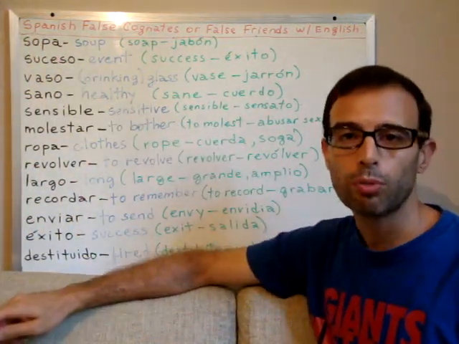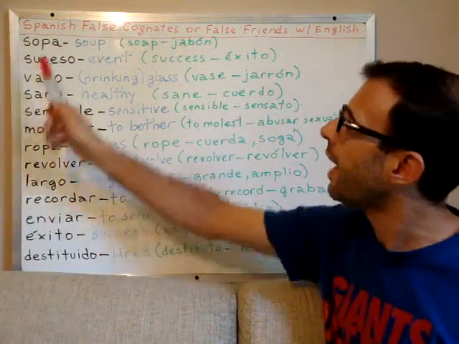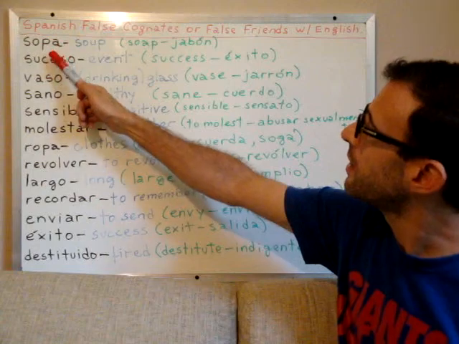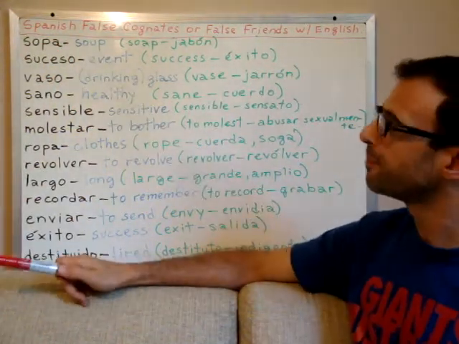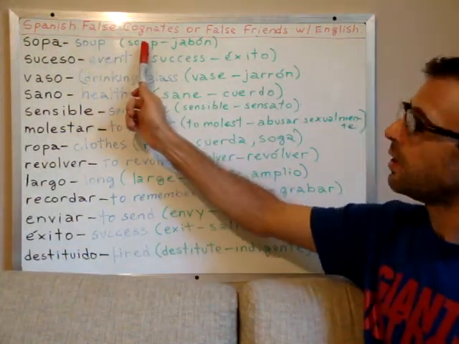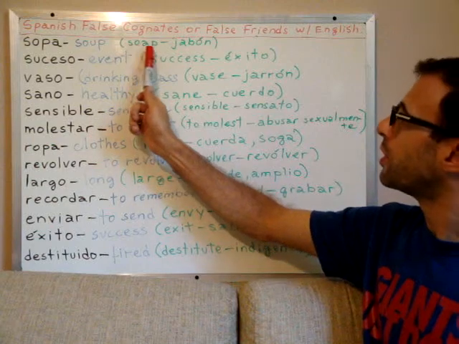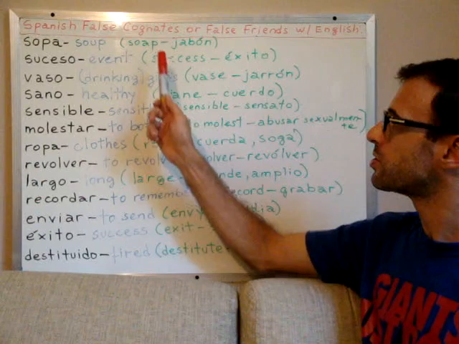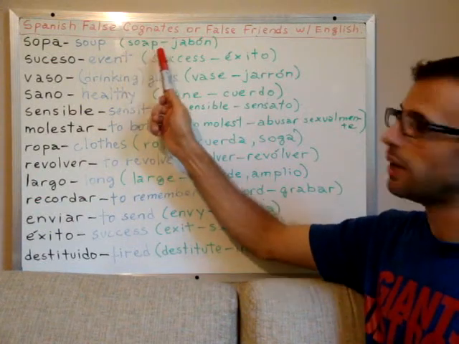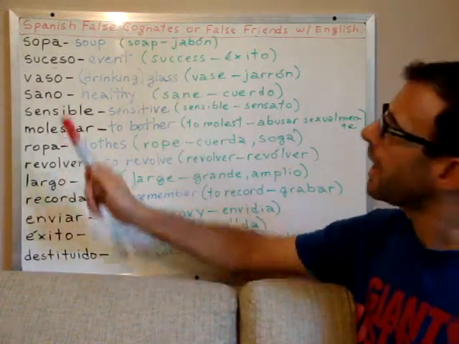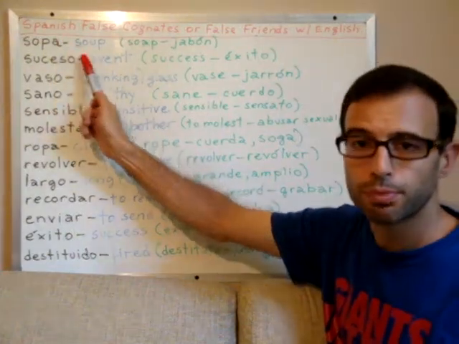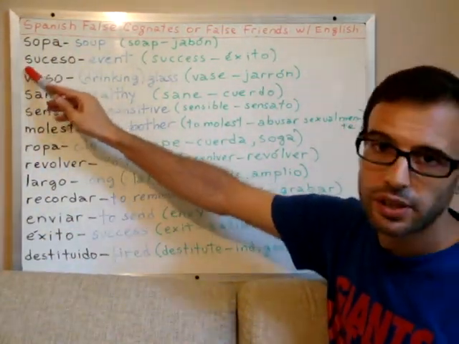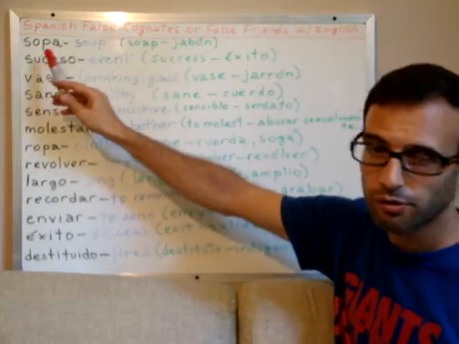The word sopa is a noun, a feminine noun, la sopa, okay? That means soup, sopa, soup. And don't confuse it with the word for soap, that means jabón in Spanish. So, soap is jabón. And sopa means soup. This is a very frequent false friend that causes confusion.